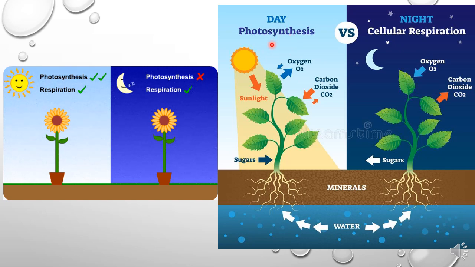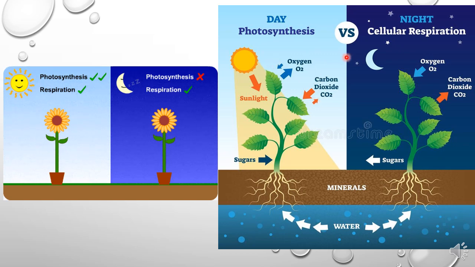At daytime, when photosynthesis takes place, the plant will take in carbon dioxide and give out oxygen. Whereas in the daytime, when respiration takes place, the plant will take in oxygen and give out carbon dioxide.